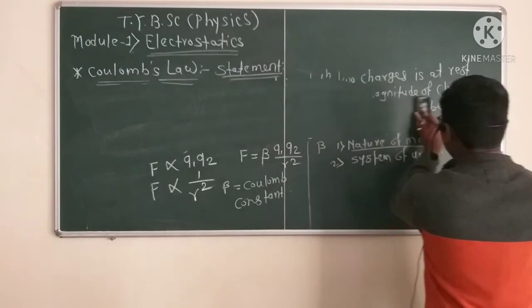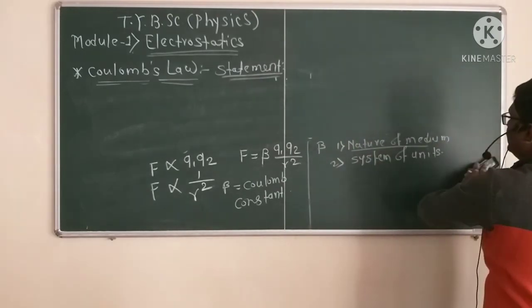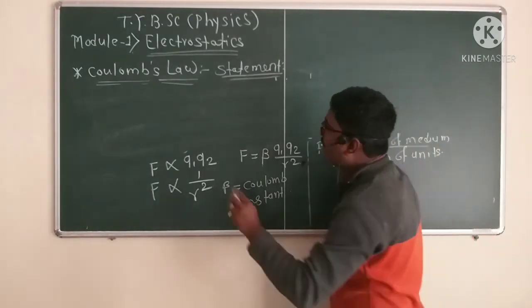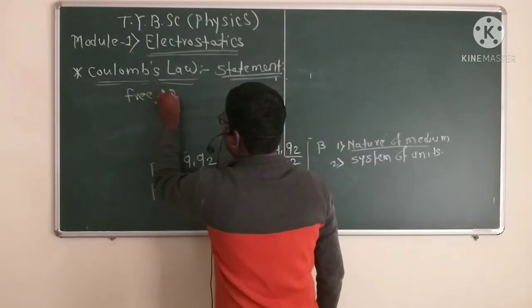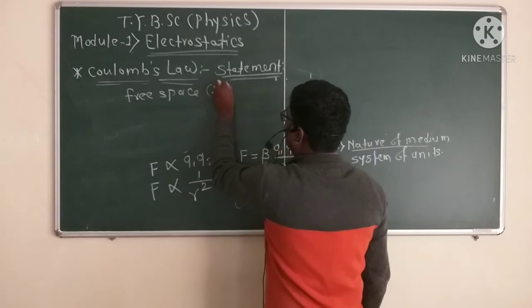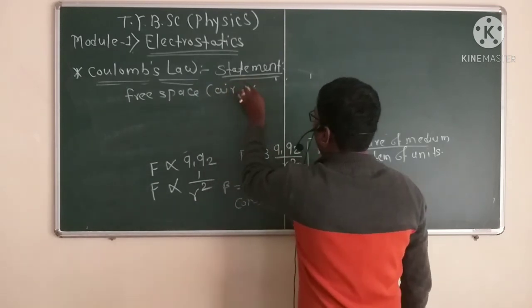Suppose the nature of medium is free space. Free space means air or vacuum.